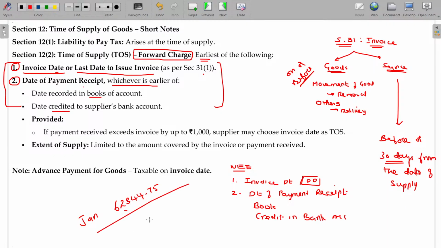So what will I do? I'll write this as 63,000 rupees. It's very convenient. So the difference between these two will be automatically adjusted as the advance for the next period. May be adjusted. So usually I'll make the payment not the exact amount billed. It will be a higher number or sometimes some number closer. Usually I'll pay a higher number.